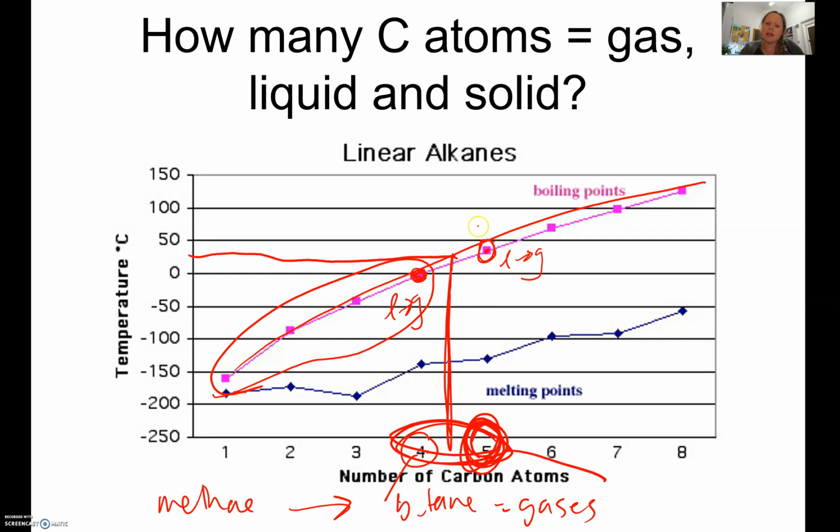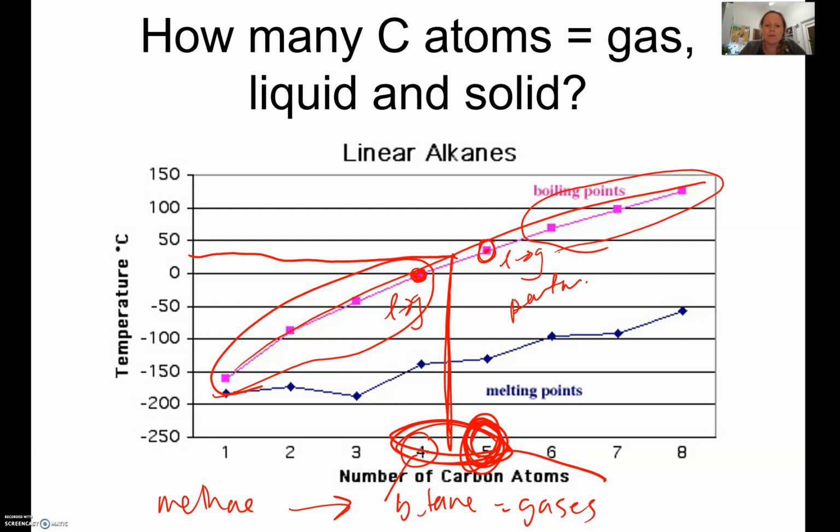Okay, this one here, 5 carbons, which is pentane, that's going to be a liquid. Okay, and same with these here. And actually, I'll talk about methane in a second. So does that make sense? So these will all be liquids because their boiling points are higher than room temperature.